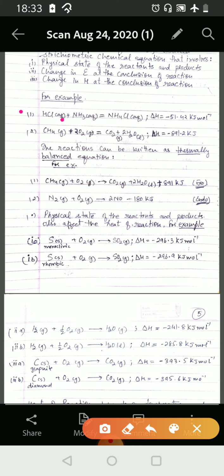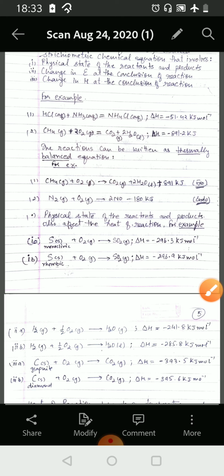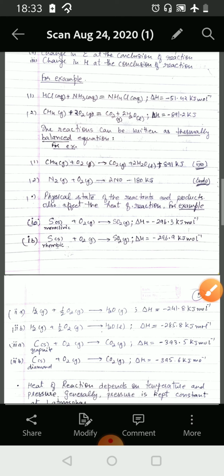For example, HCl in the aqueous form reacts with ammonia also in the aqueous form, giving rise to NH4Cl in the aqueous form, and delta H comes to be minus 51.42 kilojoules per mole. The second example we take is methane in the gaseous form reacting with oxygen in the gaseous form, giving rise to CO2 in the gaseous form plus water in the liquid form, and delta H comes to be minus 891.2 kilojoules. The reactions can be written as thermally balanced equations also.